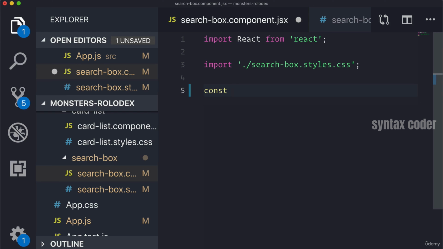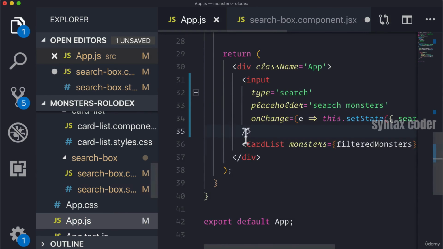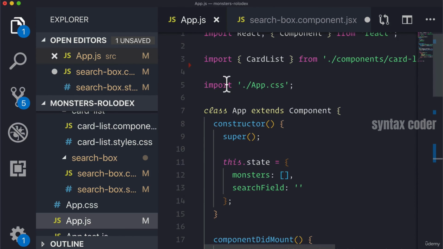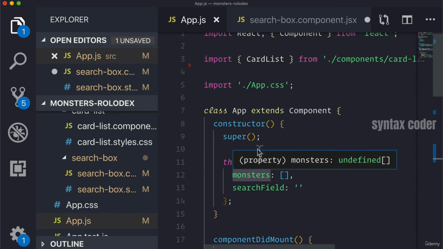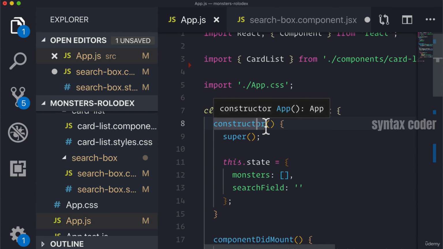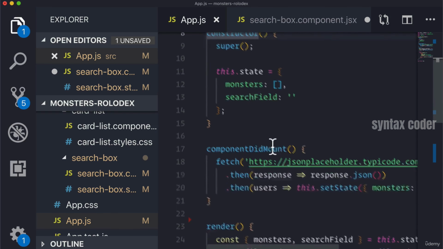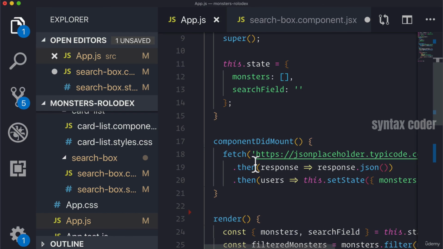Now let's go a little deeper about functional components. So functional components, unlike class components, such as our app.js component, they don't have access to state because they don't have access to constructor, which is a class method on our component that we import from React, that we extend our class from. They also don't have access to lifecycle methods.